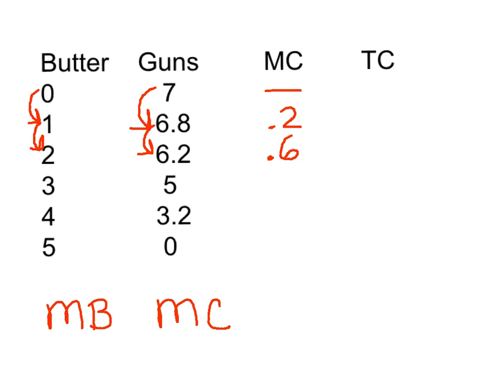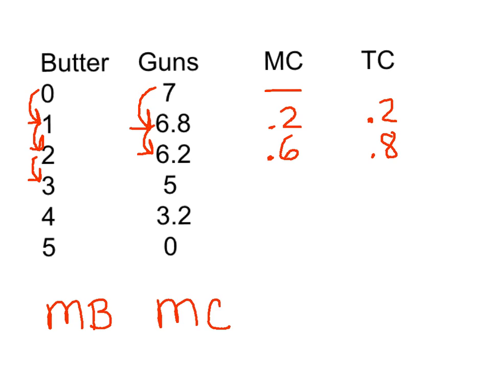Now, how many guns has he given up total? Well, when he produced 1 butter, he had to give up 0.2 guns. When he produces 2 butter, he gave up 0.2 guns for the first unit of butter, and he had to give up an additional 0.6 guns for the second unit of butter. So if he produces 2 units of butter, his total cost would be 0.8. Let's take a look if he adds yet another unit of butter.